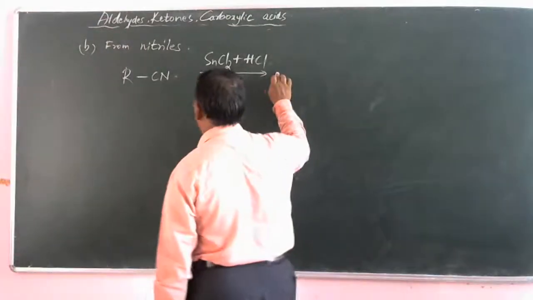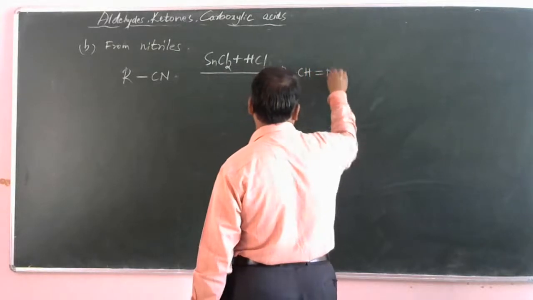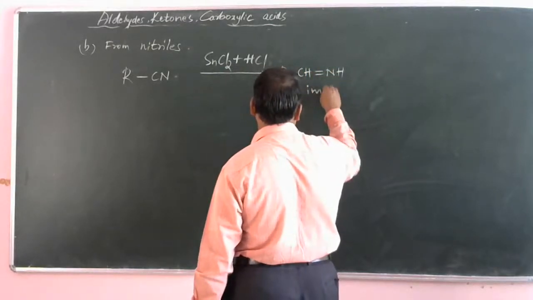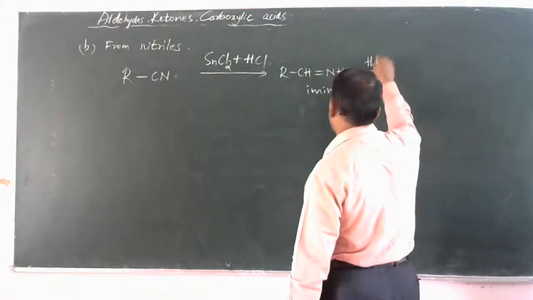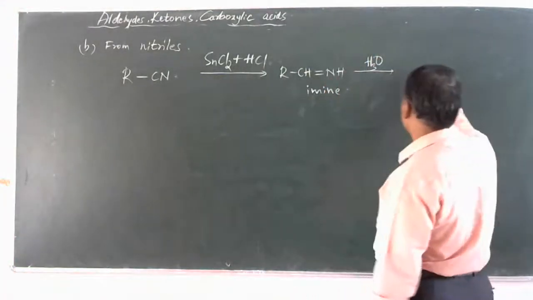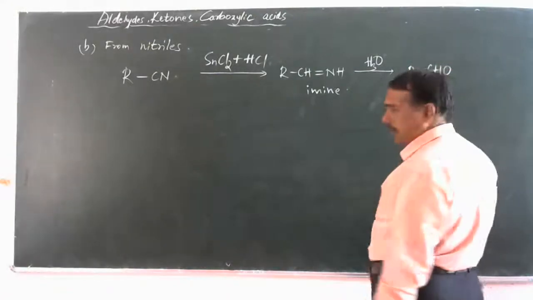an imine is formed. See, RCH double bond NH, which is called imine. On hydrolysis, we will get aldehyde RCHO, a well-known reaction.